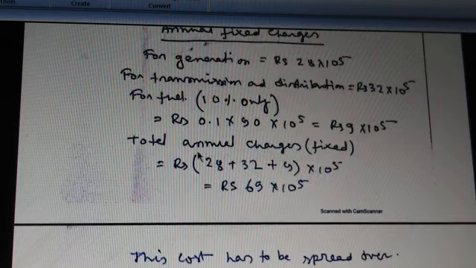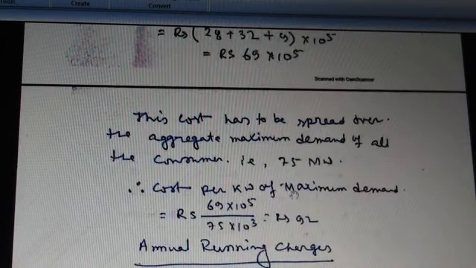Now the total annual charge, which is definitely the fixed charge, equals rupees 28 plus 32 plus 9. This is 28 the generation charge, 32 the transmission and distribution charge, and 9 the charge for fuel. So the overall annual fixed charge equals rupees 69 into 10 to the power 5.